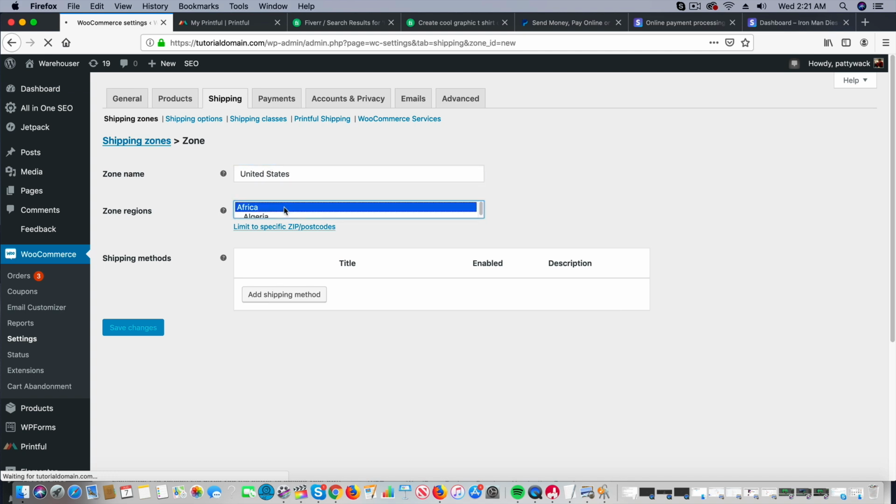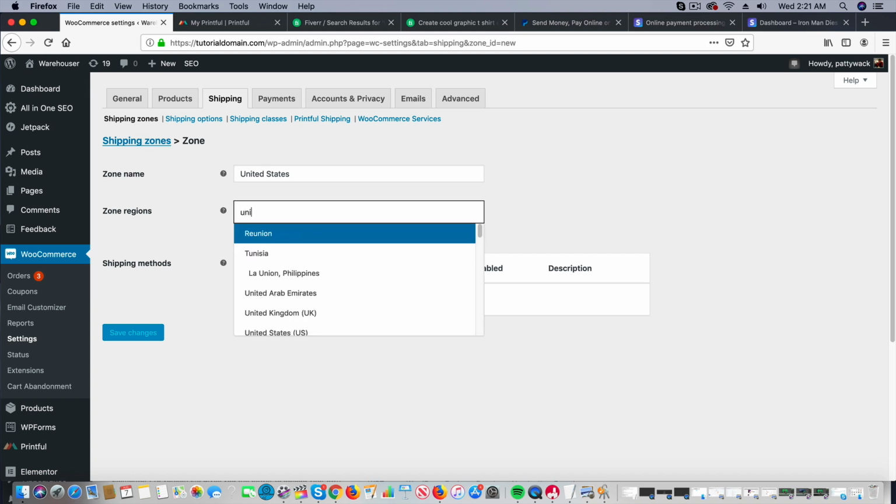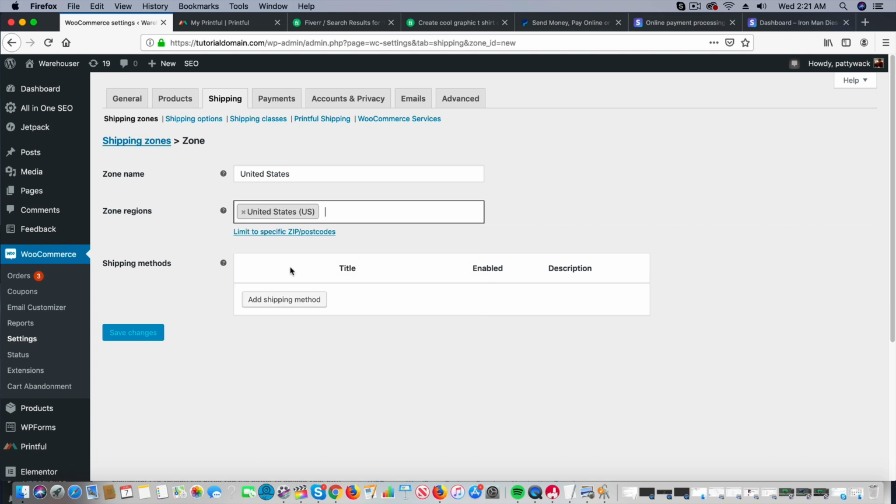And then zone regions right here. It's a little glitchy right here. Yeah, it is a little glitchy. I'm gonna refresh this page really quickly. There we go. So right here, I'm gonna close that and go to United States. So right now, I'm basically saying I'm covering the area for the United States.